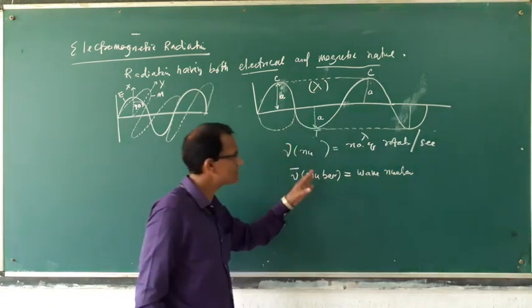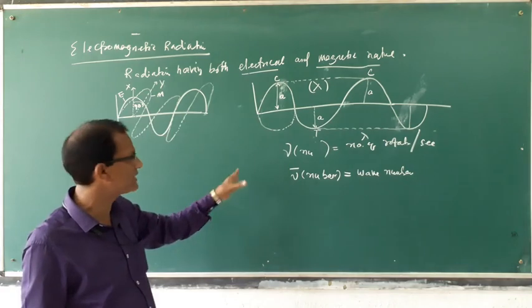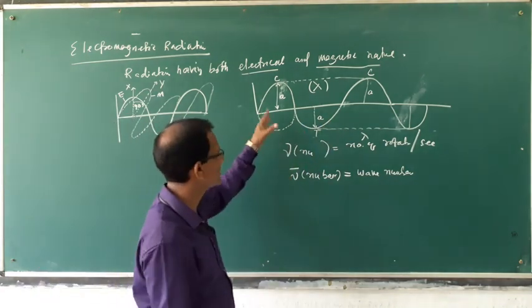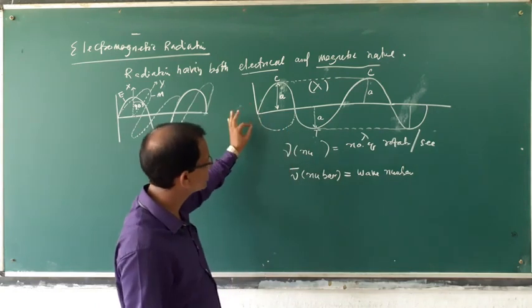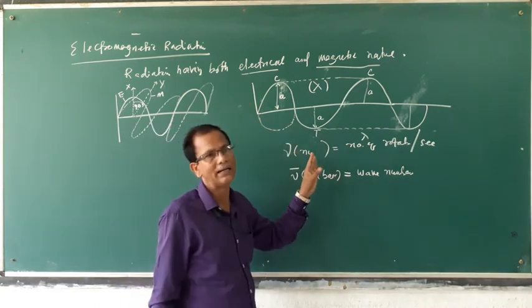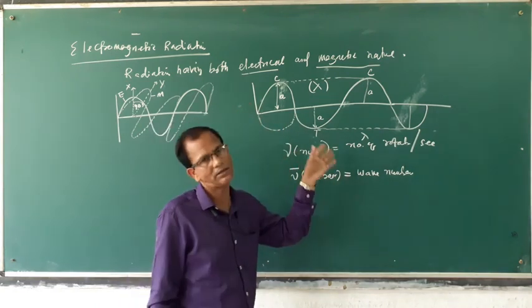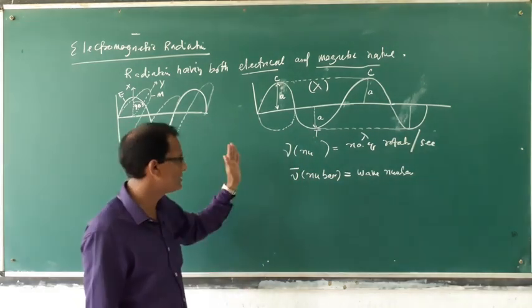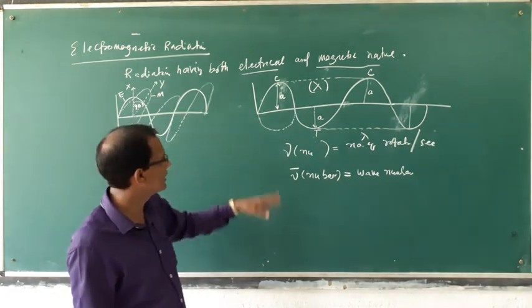These are some important characteristics, the parameters of a particular wave. A transverse wave can be described by different parameters: the wavelength, the wave number, and the frequency.